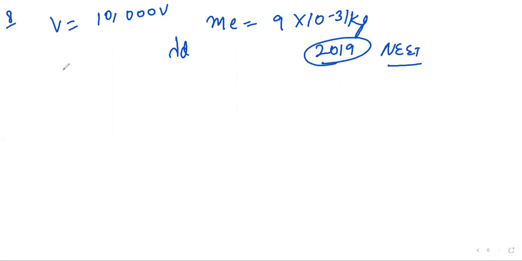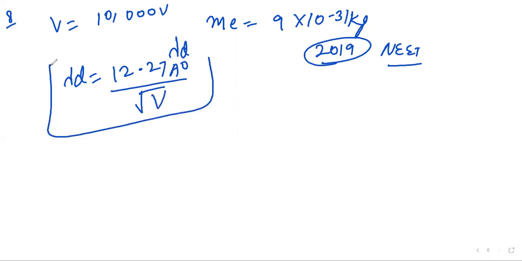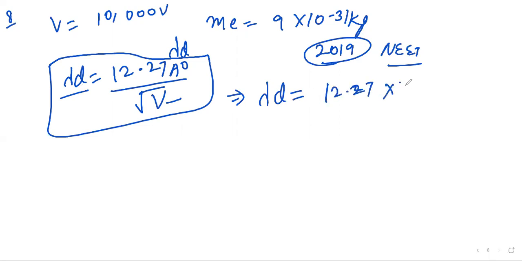Can you tell? In the previous question, I have told you lambda D equal to 12.27 Angstrom divided by under root of V. So remember this formula. This relates wavelength and potential difference, right? So we have to find directly lambda D, the de Broglie wavelength. That is 12.27 Angstrom, which is 10 raised to minus 10 meter, and it is given 10,000, right?